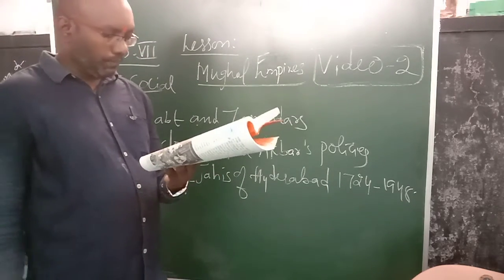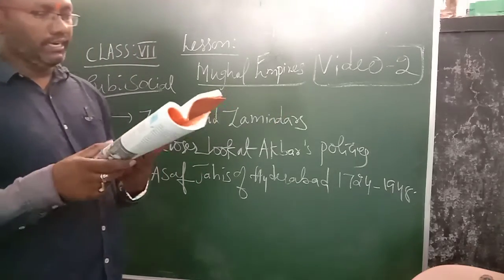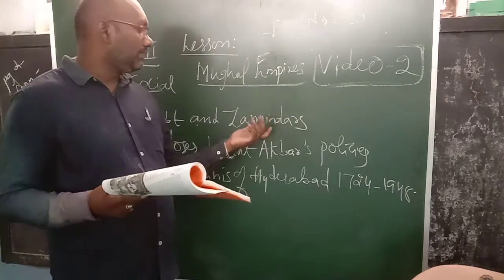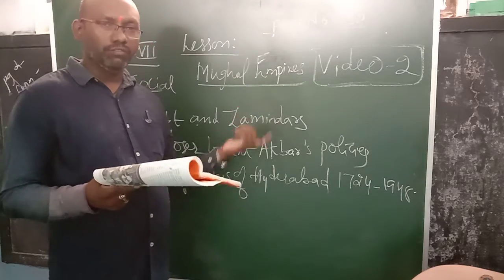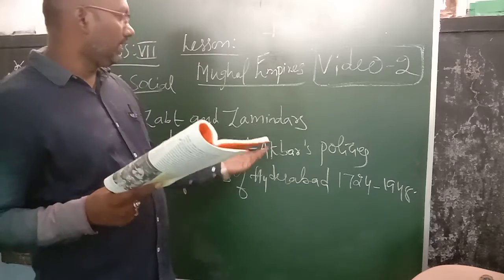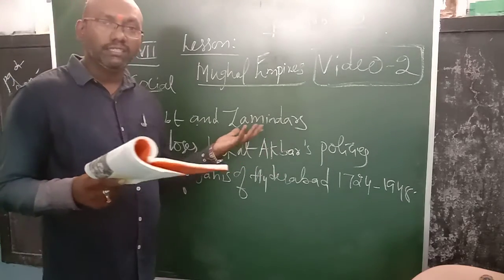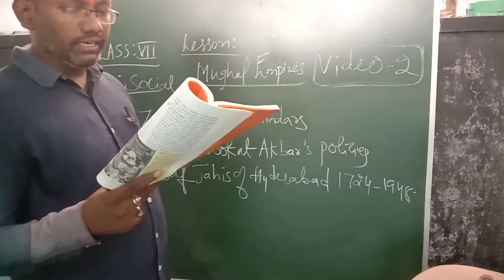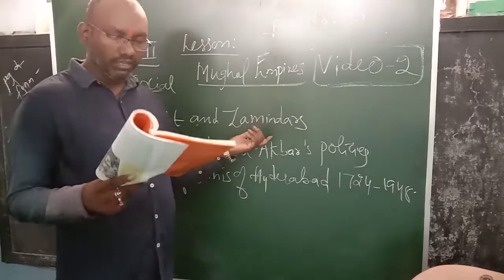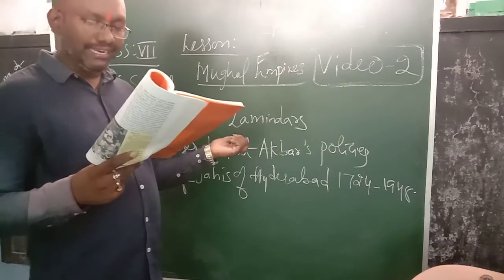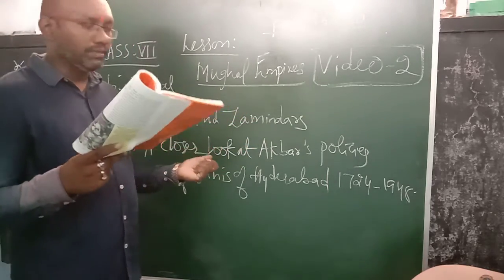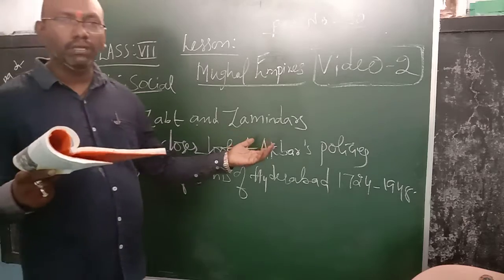Zamindars were not appointed by the Mughal emperors but existed on a hereditary basis. They came from forefathers: sons succeeded when fathers died. They too had a contingent of army followers. They received a share of the revenue collected by the Jagirdars from the area, and also collected tax from the farmers.